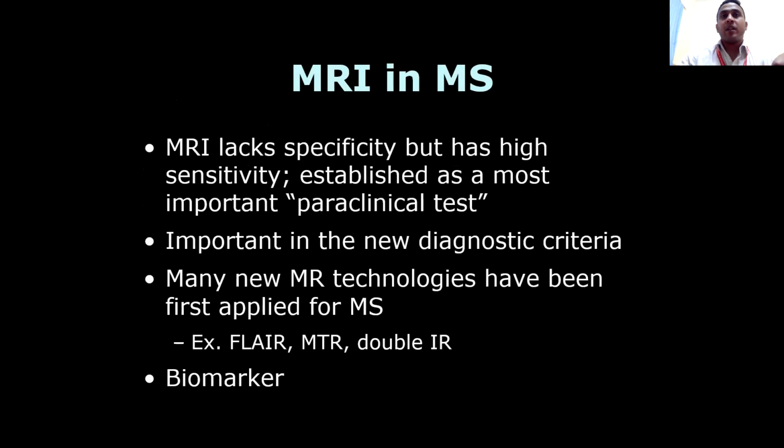Then MRI and multiple sclerosis. MRI lacks specificity but has high sensitivity, established as the most important paraclinical test, important in the new diagnostic criteria. Many new MR technologies have been first applied for multiple sclerosis, for example FLAIR, MTR, double IR, etc. We have even developed a lot of biomarkers as well for the same thing.